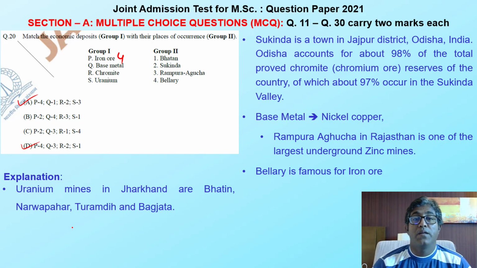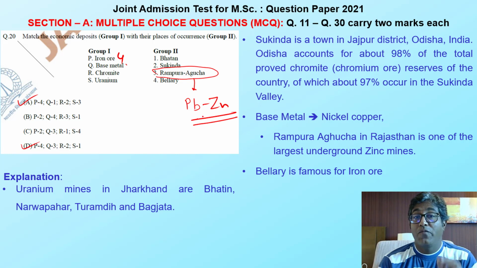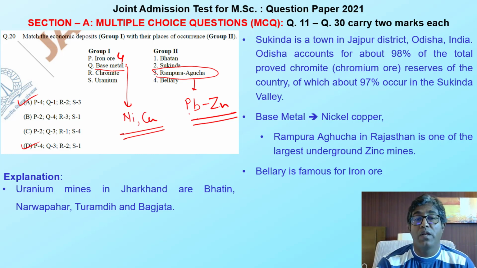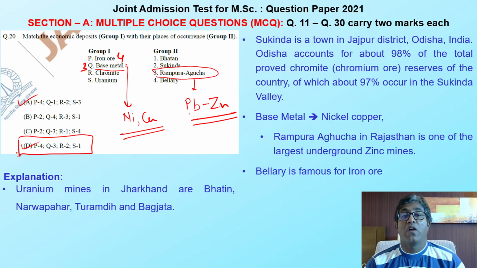And what about the base metal? Talking about Rampura Agucha, we know we will get lead and zinc in Rampura Agucha. But for this particular question, I don't have anything related to lead and zinc. What I have is base metal. If you go into detail about base metals, you can consider nickel and copper as base metals, and we have nickel and copper in Rampura Agucha. This means my Q will go to 3. Let's see where I have 3 also here. Okay, now I got my answer.